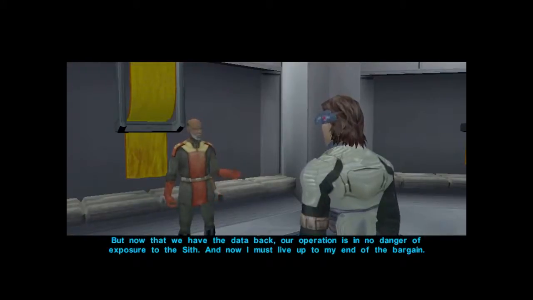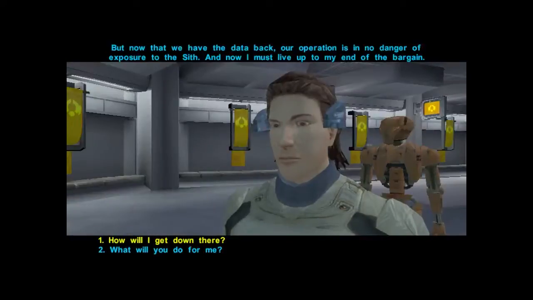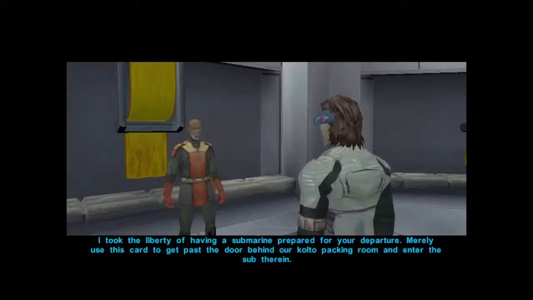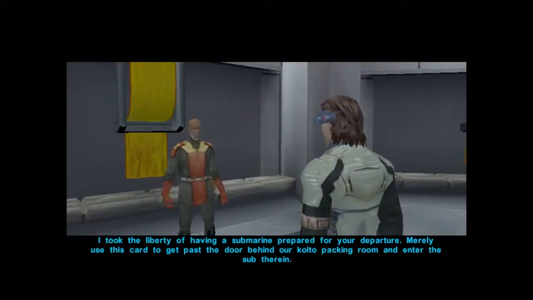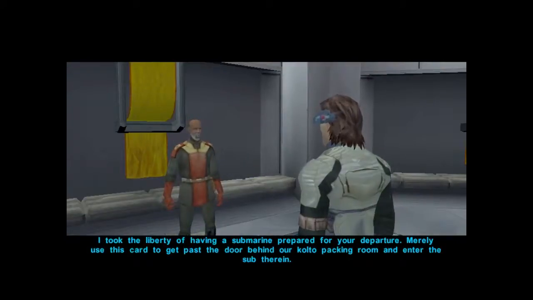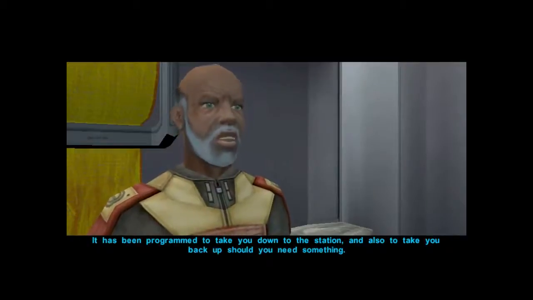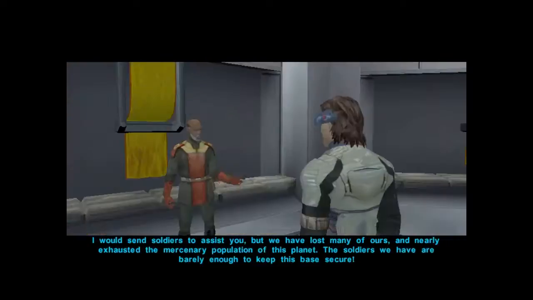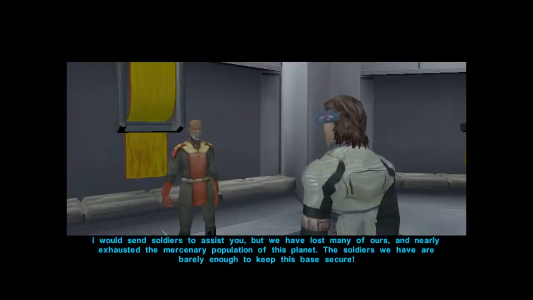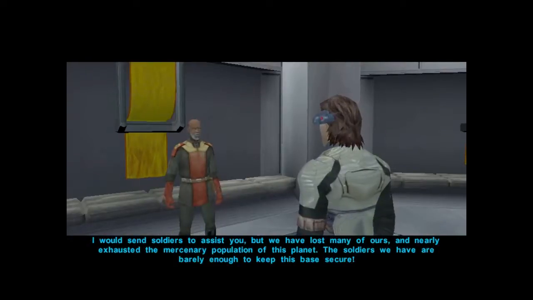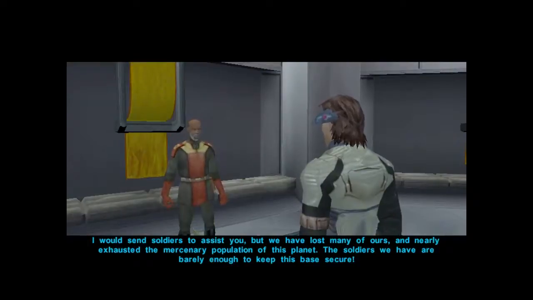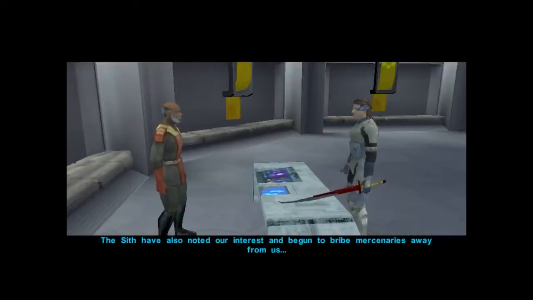And now I must live up to my end of the bargain. I took the liberty of having a submarine prepared for your departure. Merely use this card to get past the door behind our Kolto packing room and enter the sub therein. It has been programmed to take you down to the station, and also to take you back up should you need something. I would send soldiers to assist you, but we've lost many of ours, and nearly exhausted the mercenary population of this planet. The soldiers we have are barely enough to keep this base secure. The Sith have also noted our interest, and begun to bribe mercenaries away from us.